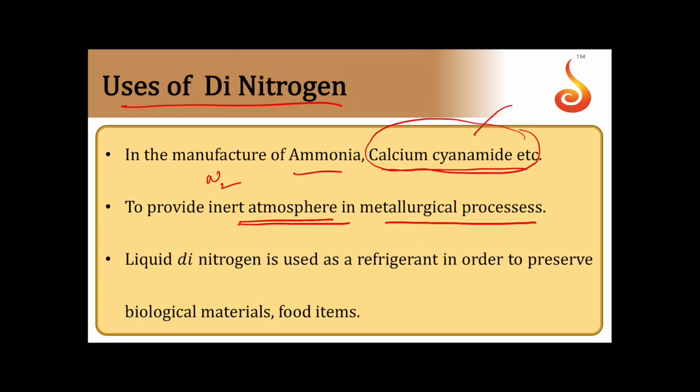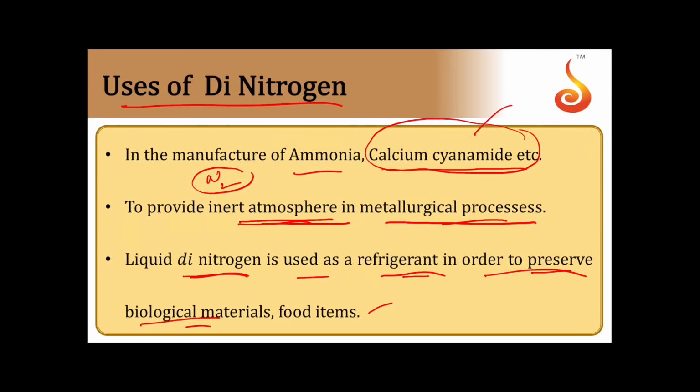In metallurgy, when you're preparing reactive metals, they may react with oxygen. So to prevent that, they remove the air and fill the atmosphere completely with N2 gas. So, to provide an inert atmosphere in metallurgical processes. And liquid nitrogen is used as a refrigerant in order to preserve biological materials and food items.